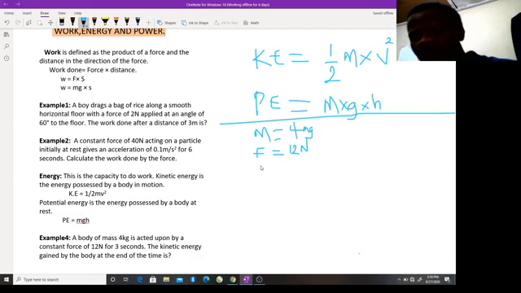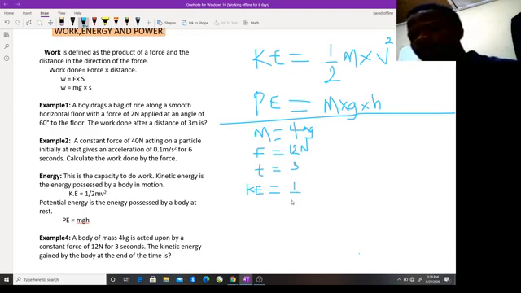For the time, small t, we have 3 seconds. The kinetic energy gained by the body at the end of the time is what we want to calculate. So the kinetic energy gained by the body, KE, is calculated, so we have what?